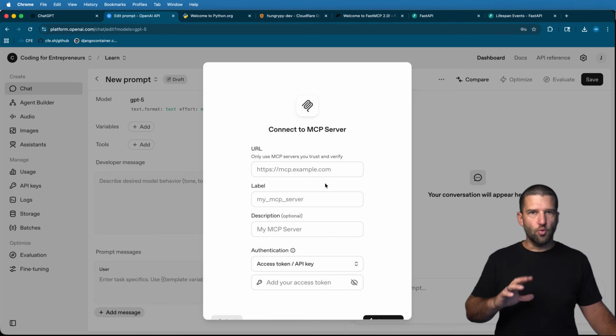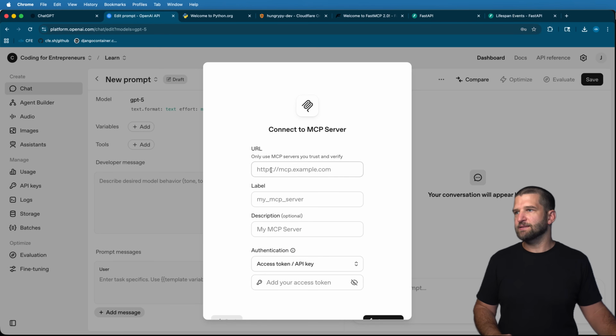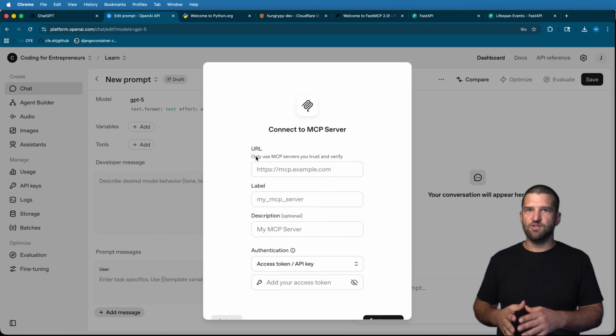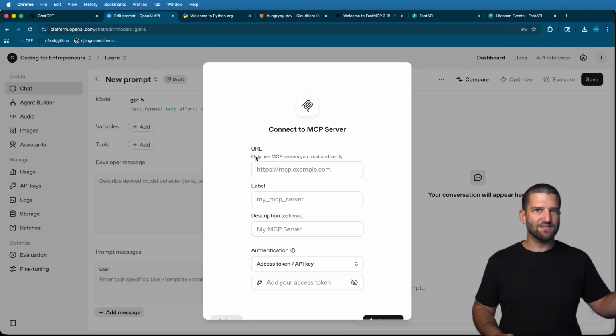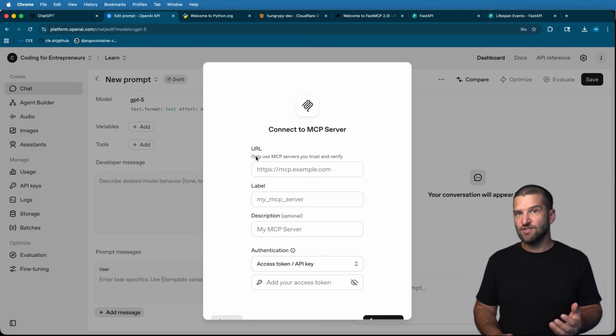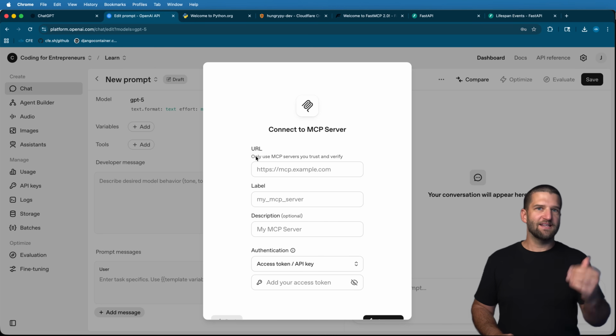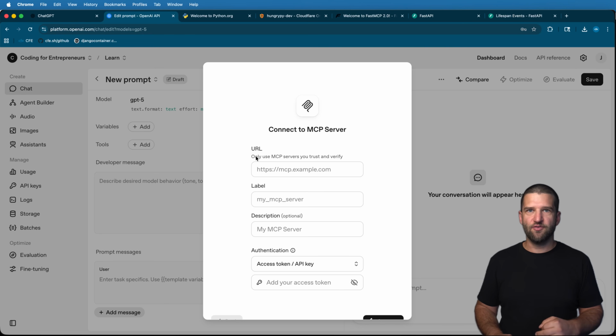It's not identical. They do work slightly different, which I'll talk about later. But the point here is you need to be able to do either one of these things before you do the rest of this course. Now that you can do that, for those of you who can, let's continue to actually setting up our very first MCP server.